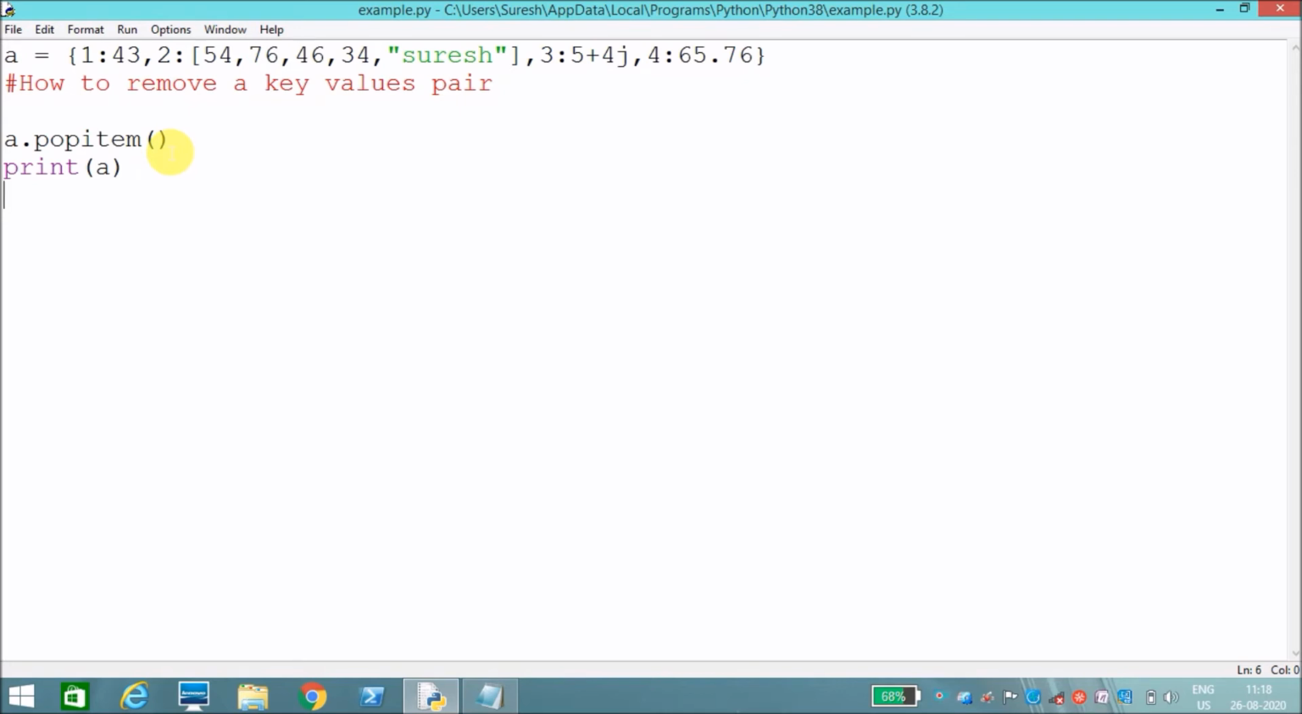We can also remove using the del keyword. Del a, my dictionary. We can pass the key value. It will delete the specified key value pair. Now I will execute this one.